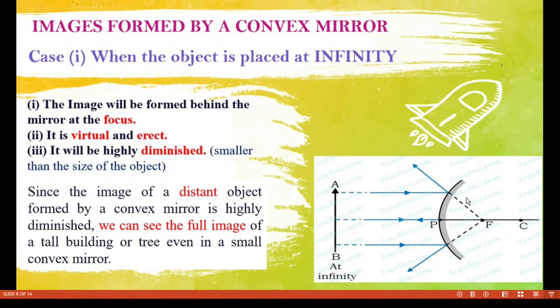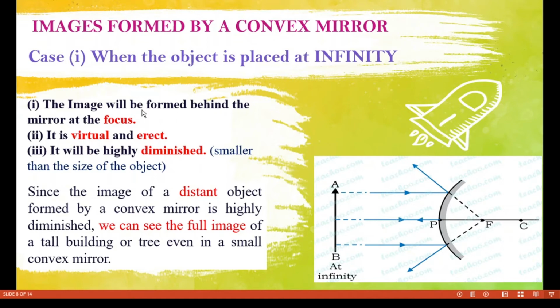Here this is the convex mirror, and P is the pole, the geometrical center point of the convex mirror. F is the focus of the convex mirror. C is the center of curvature, and this one is the principal axis. We have assumed that the object AB is placed at infinity. Then what will be the nature of the image formed by the convex mirror?